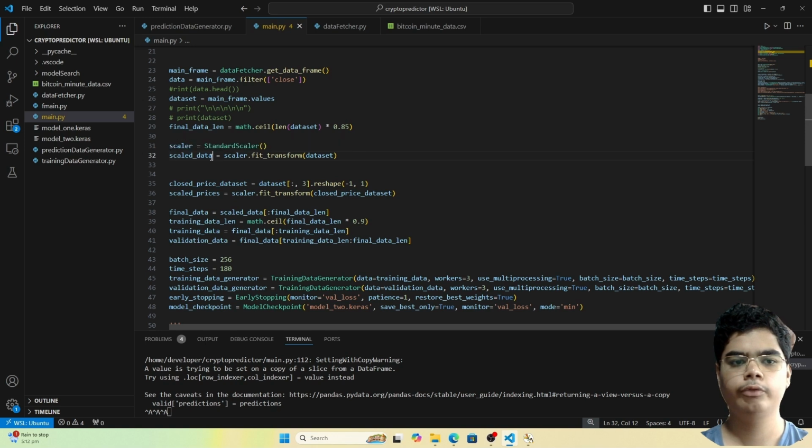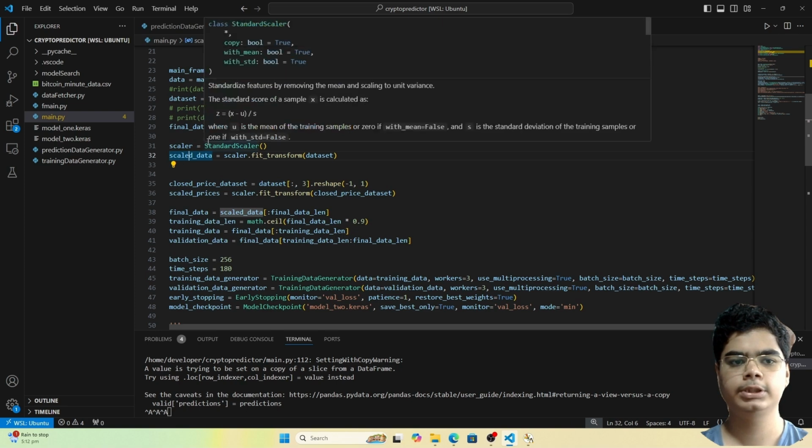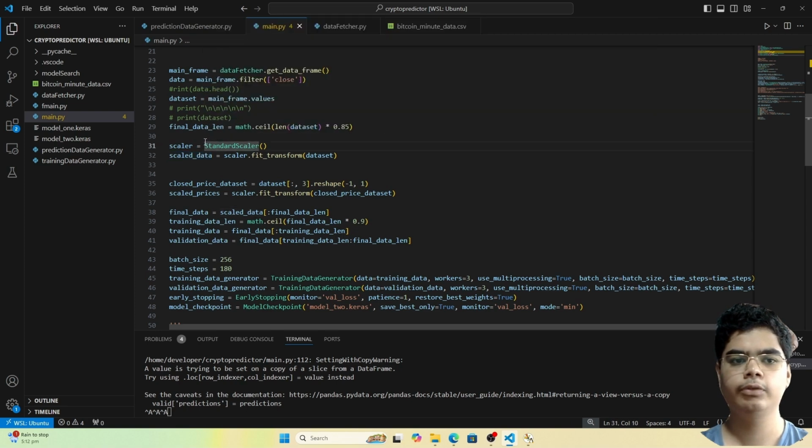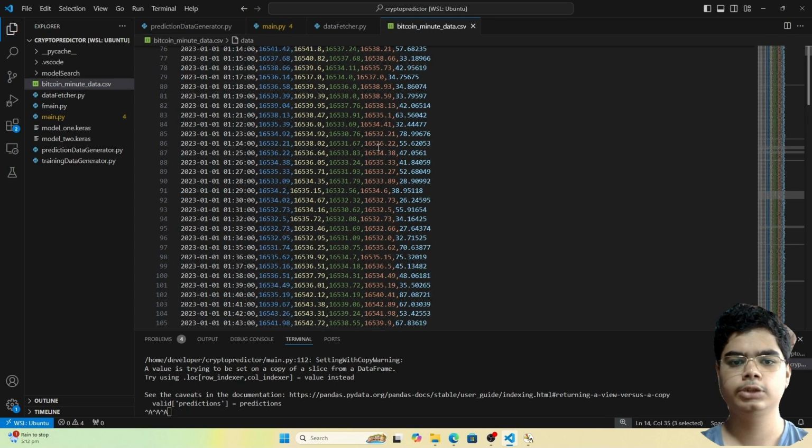And now we have new data which indeed represents the actual data, but all the values will be scaled so that they are numerically very low. As I told you before, this is in the range of like 16,000, 17,000, and so on.